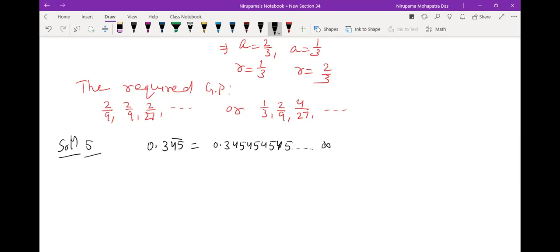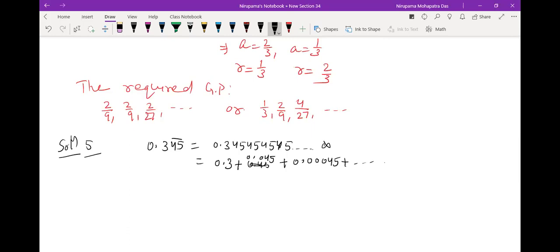If I write here, this is equal to 0.3 plus, I can write here 0.045, it's in the third place, no? 4545 like this. You may write here 0.045, right? Plus you can write here 0.00045, okay, like this.